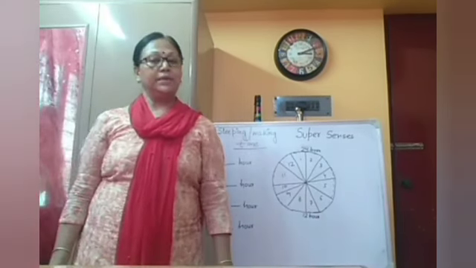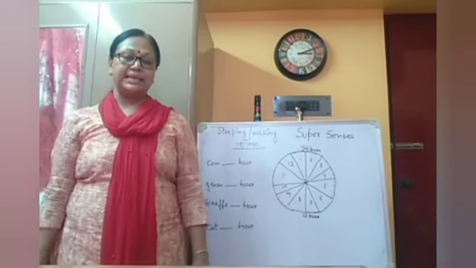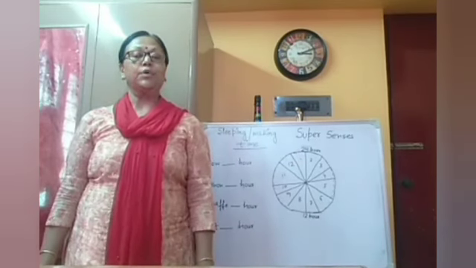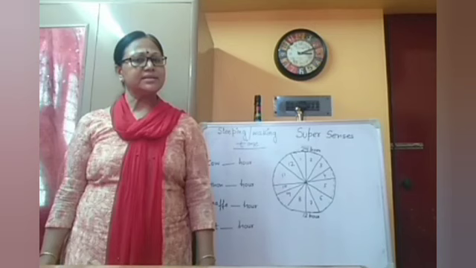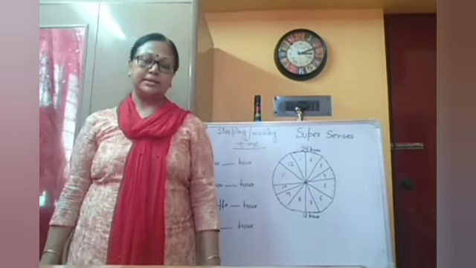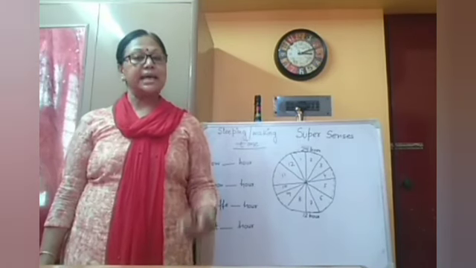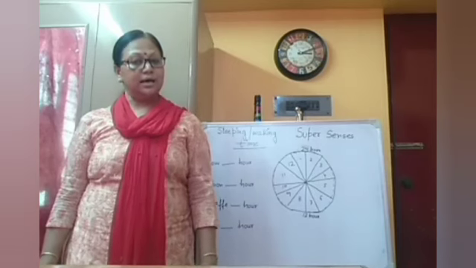So we came to know sloth is a very lazy animal, and it sleeps more or less 17 to 18 hours. It hangs in a tree, and it eats all the leaves of that tree.